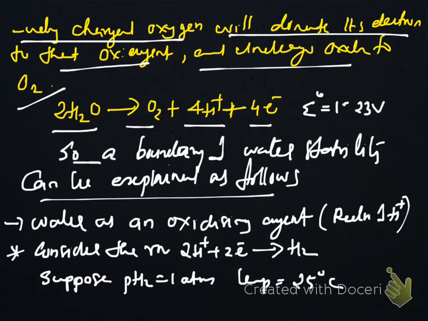So, the species with low reduction potential reduce water to hydrogen. At the same time, species with very high reduction potential oxidize water to oxygen. Here E0 is found to be 1.23 volt. So, definitely there is a boundary of water stability. It can be explained as follows.